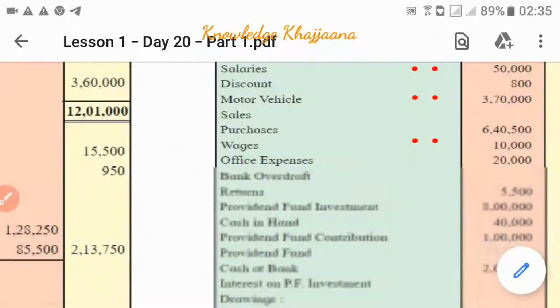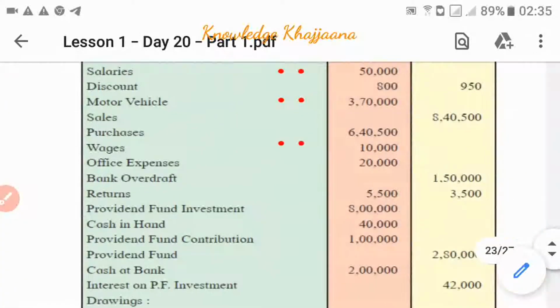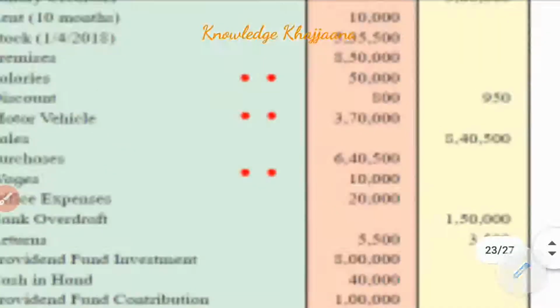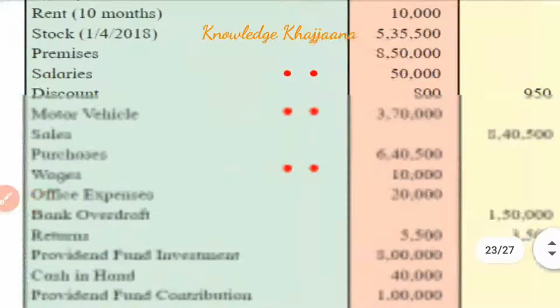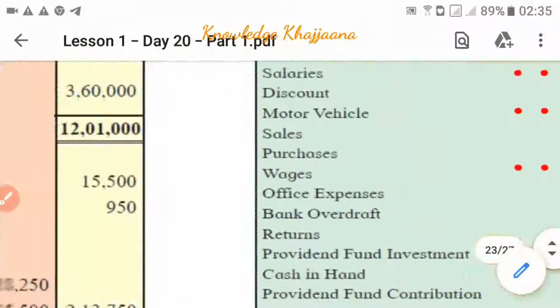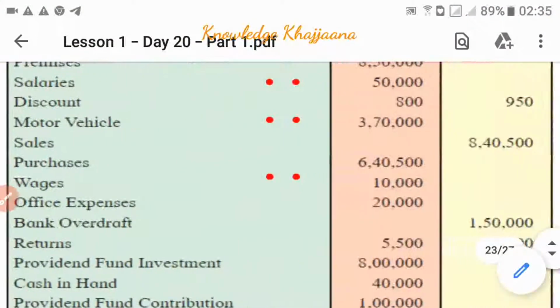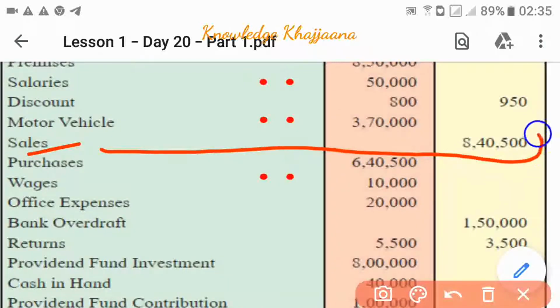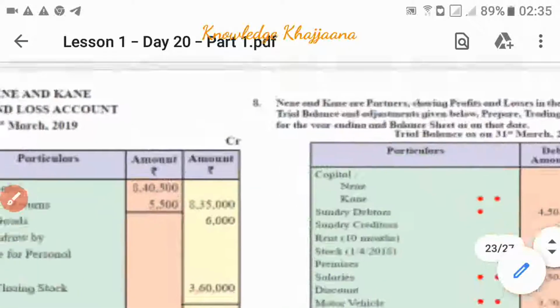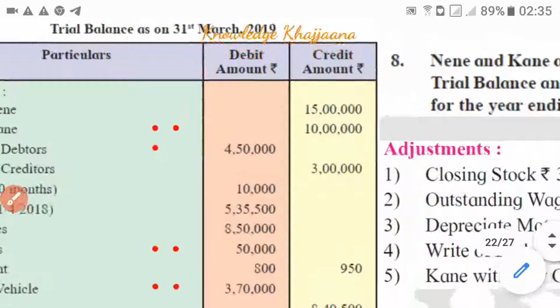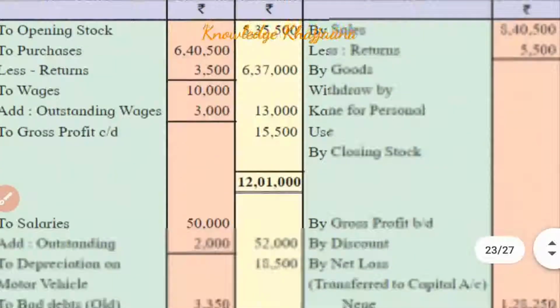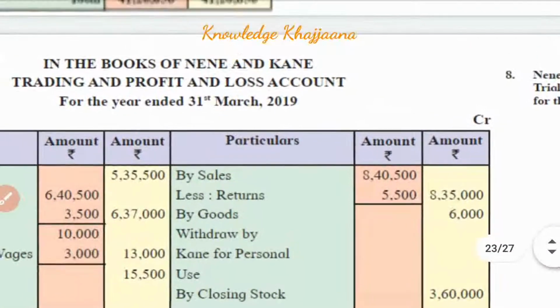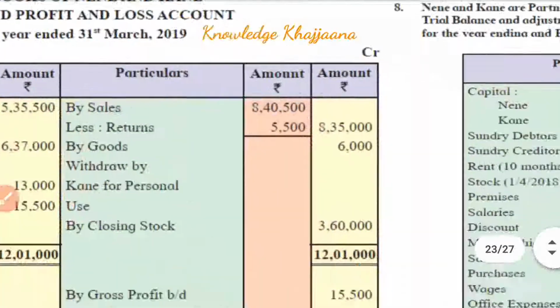Sales amounting to rupees 8,40,500. Where are sales recorded? Sales are recorded on the trading account credit side. So we record it as "By sales, rupees 8,40,500" on the trading account credit side.